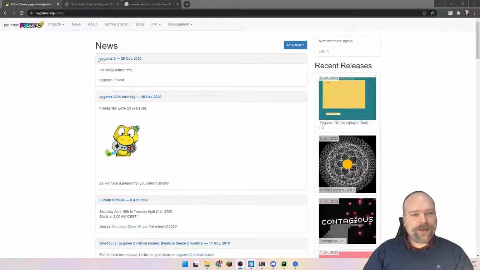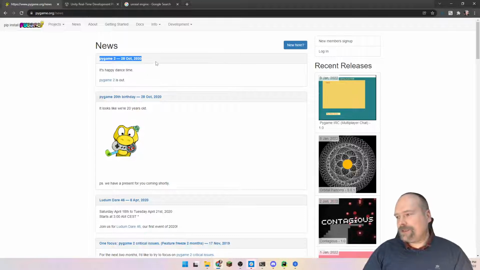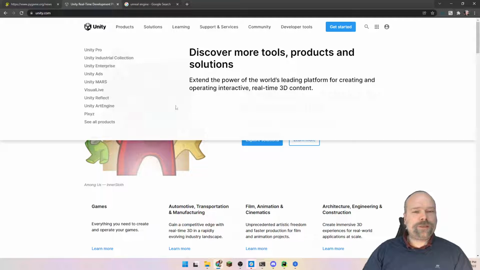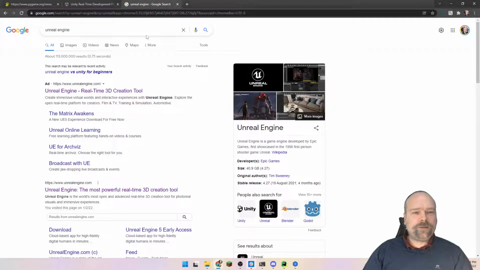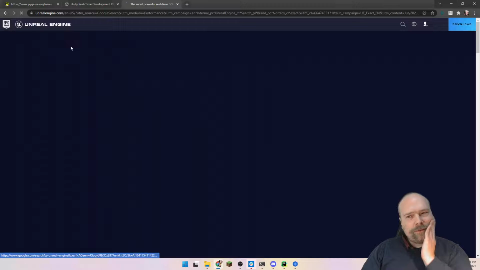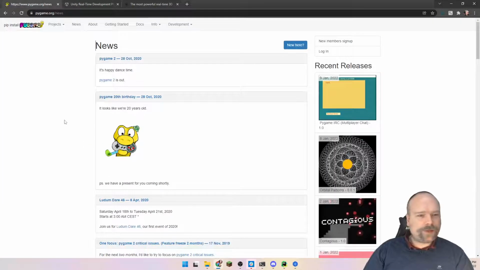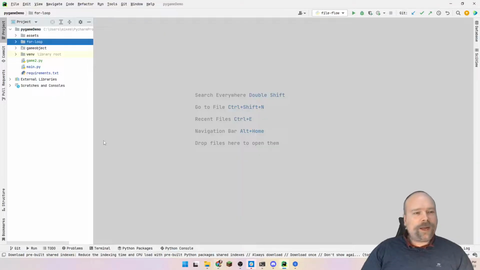You can also see regarding the news, there has not been that many news lately. Of course, there's still a community that creates a lot of cool stuff. You can see that on the right side, where there are a lot of recent releases where you can see what other people are creating. So it's a lot of fun to code in this, but use Unity or Unreal Engine if you want to create a game that should be a pro game, a professional game, because there you can reuse the assets, and an asset is just an image or a sound. Let us jump right into it.